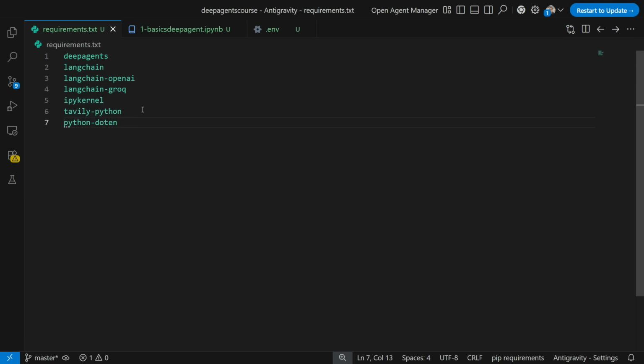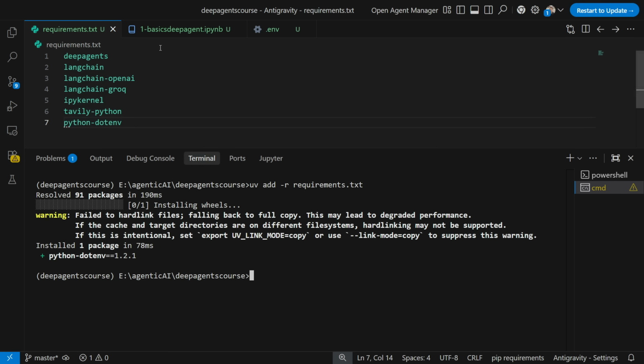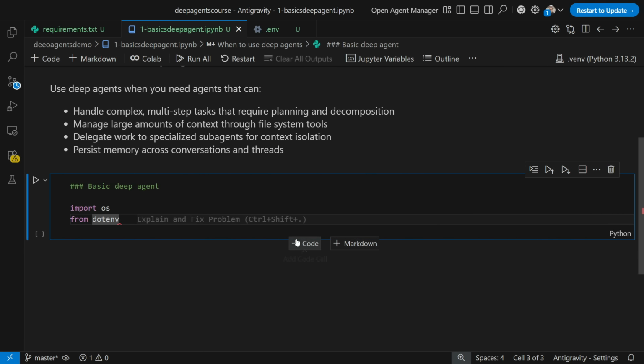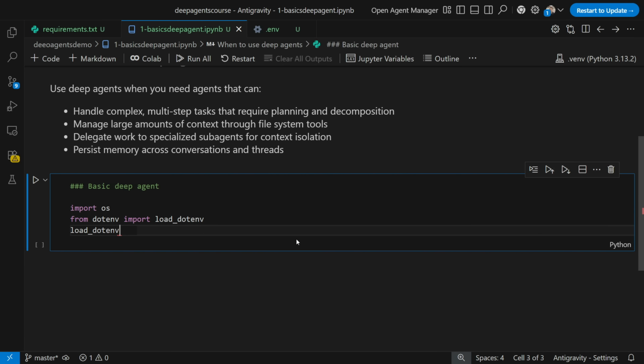python-dotenv. Okay. We're going to use this so that we can load the environment variables. uv add -r requirements.txt. Okay. So python-dotenv is done. Good enough. So from here, we are going to go ahead and write from dotenv import load_dotenv, and we'll initialize this for